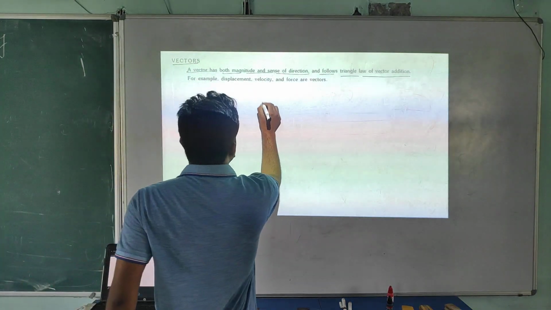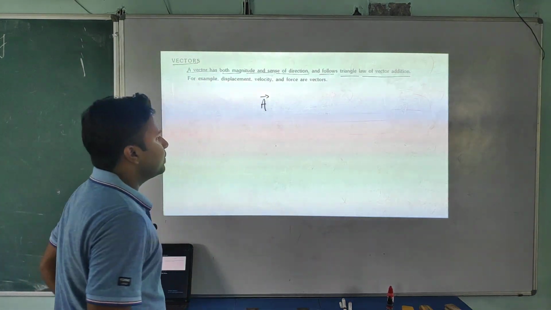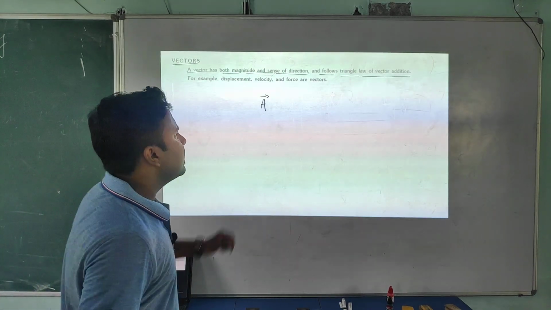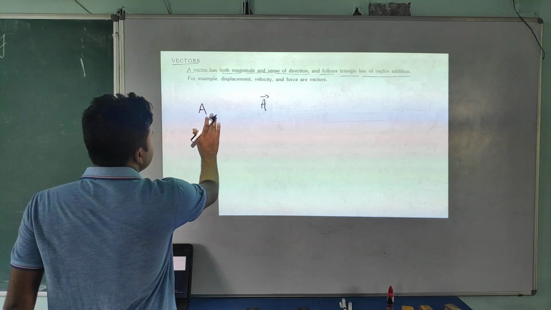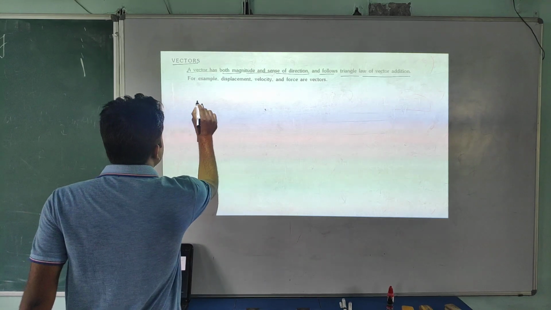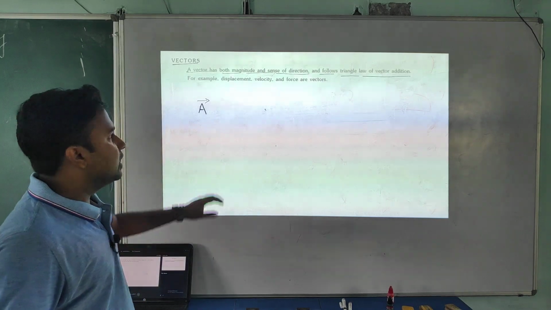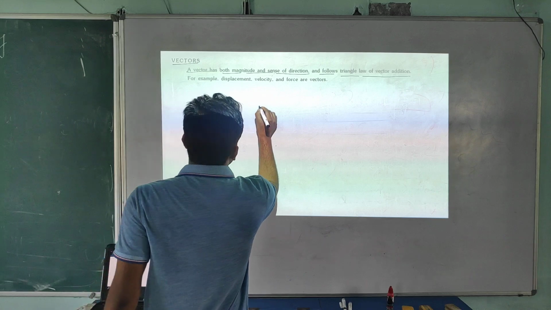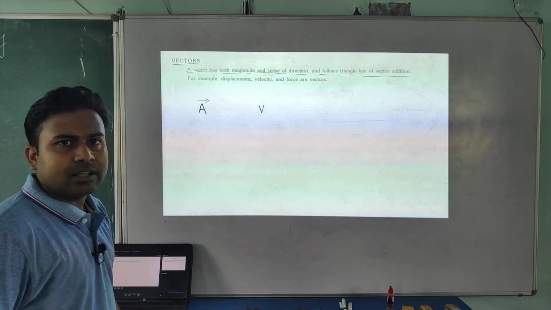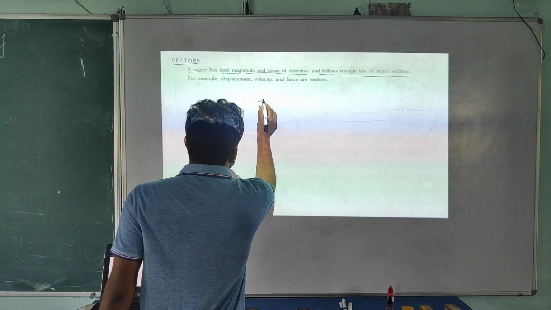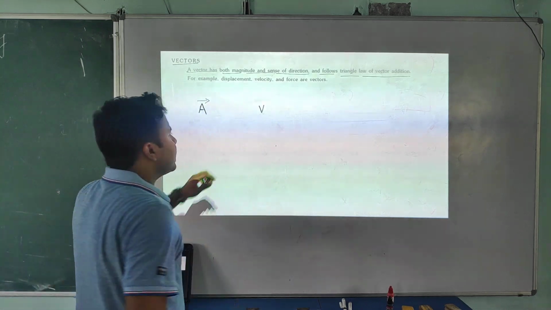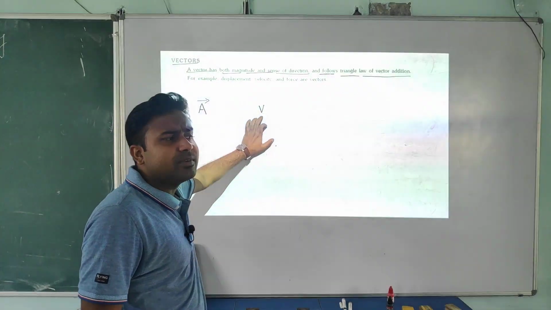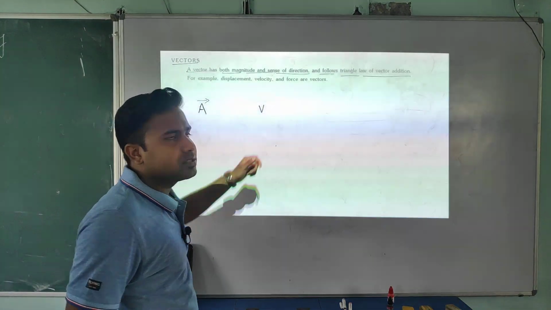Now we are denoting a vector quantity. This is the notation or representation of a vector. How will you represent a vector? This is A, simple A. If you put an arrow sign on that, it means A is a vector quantity. Like I am writing here the velocity. We denote velocity by V, because if just V is written, it means only the magnitude is written. It can be speed or it can be velocity. Now you can't say anything about this.